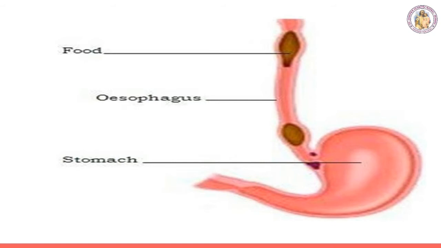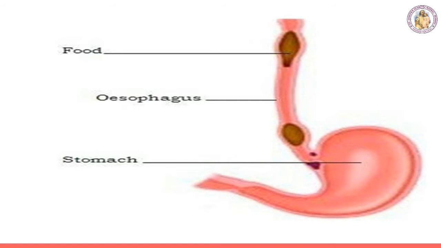The stomach is a J-shaped muscular organ. The gastric glands present in the inner wall of the stomach secrete gastric juice. This juice is colorless and highly acidic because of hydrochloric acid, which aids digestion.